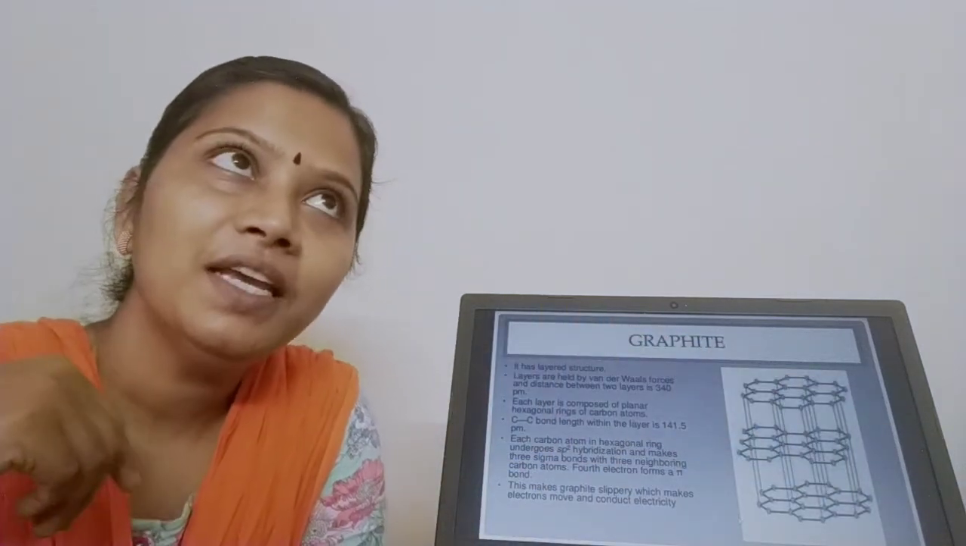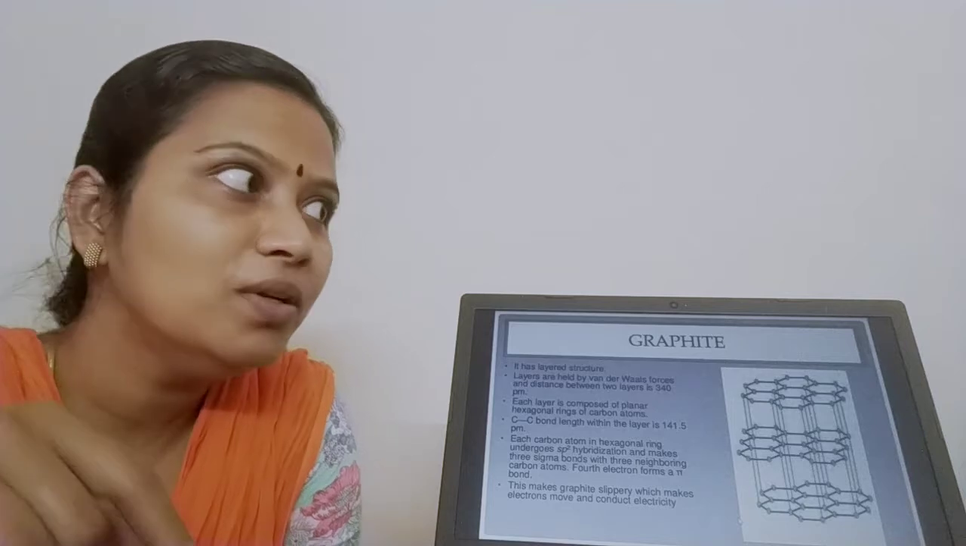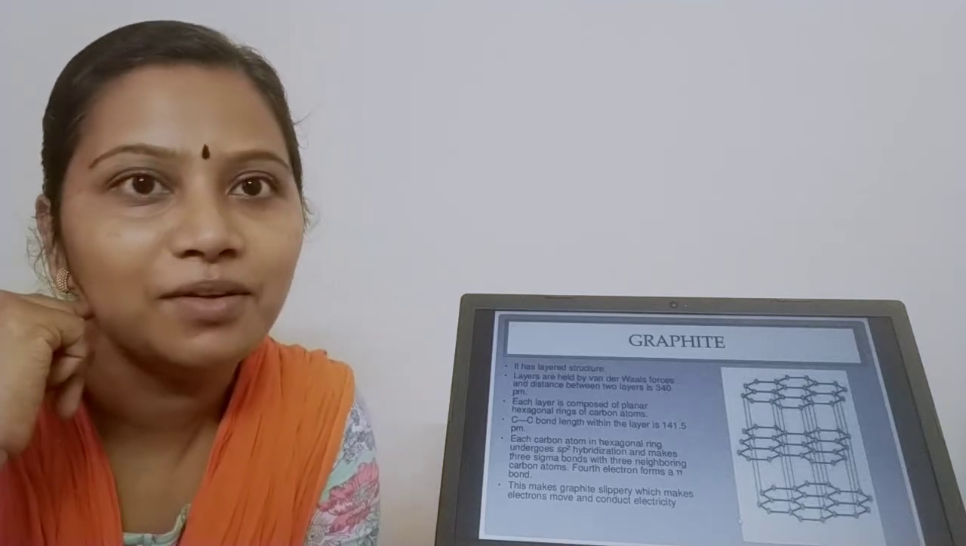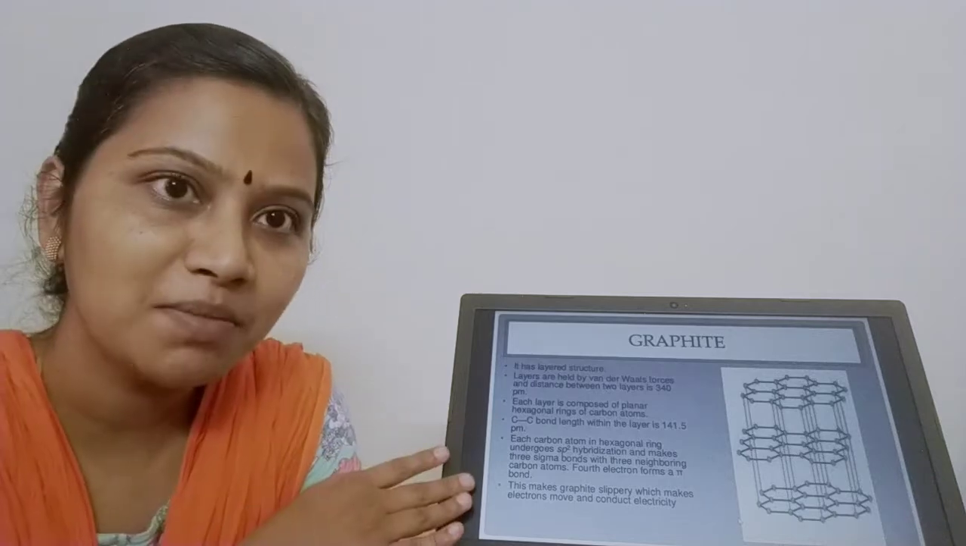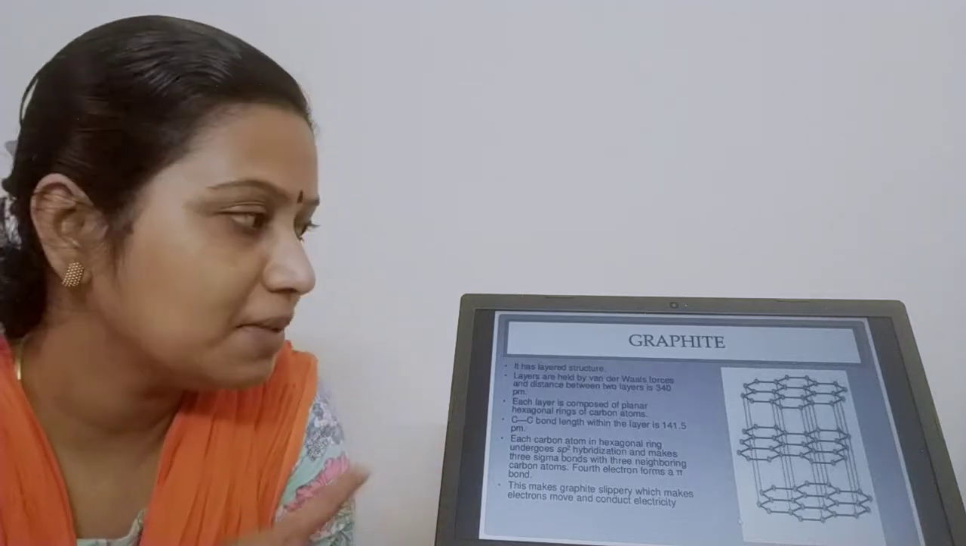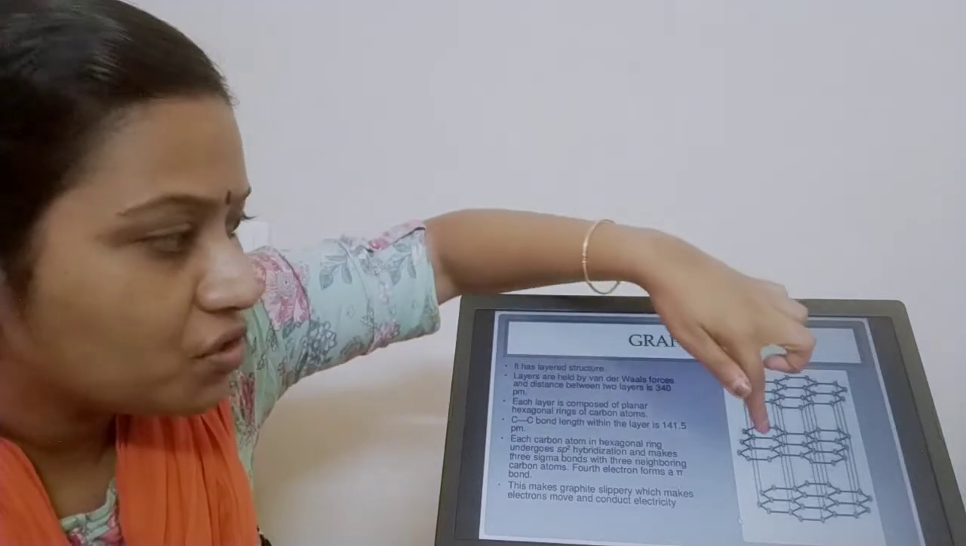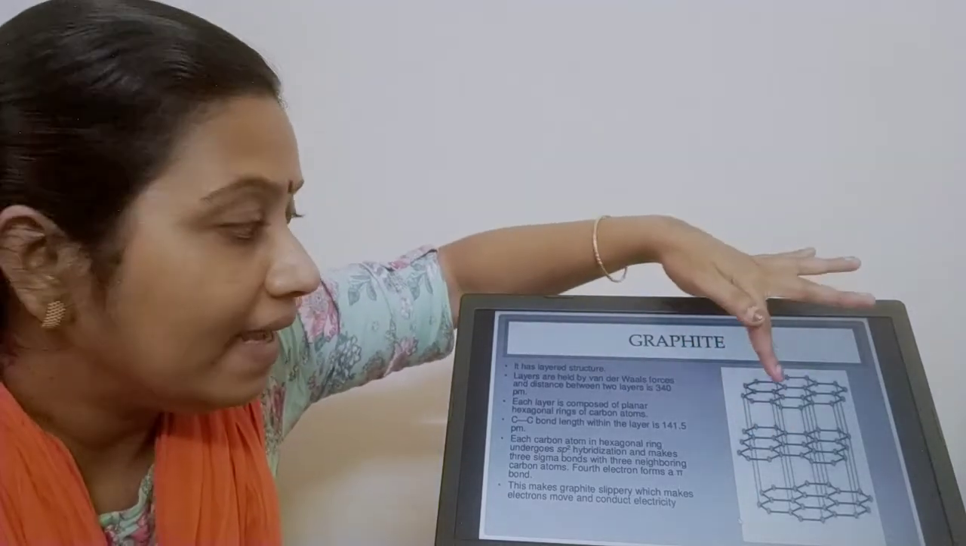Okay, we have already got a very good reasoning question from graphite. Graphite is slippery. Why? I think you all knew the answer. So here comes the answer, that why graphite is slippery. We are going to recall what we have studied. See, it's a layered structure. Your graphite has got layered structure.